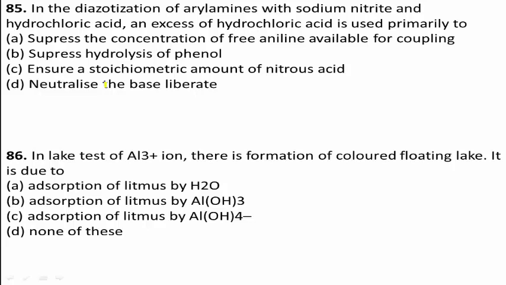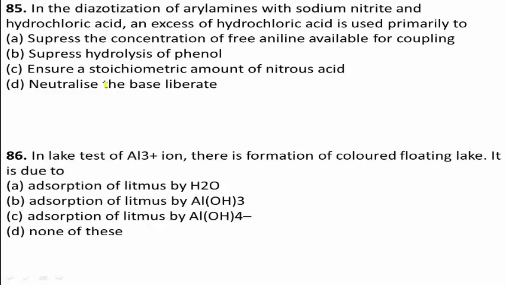Students, excess of HCl is used to convert free aniline to aniline hydrochloride. Otherwise, free aniline would undergo coupling reaction with benzene diazonium chloride. If excess of HCl is not used, then arene diazonium salt will react with aniline to form an azo compound.